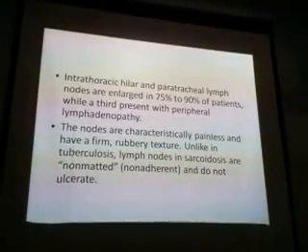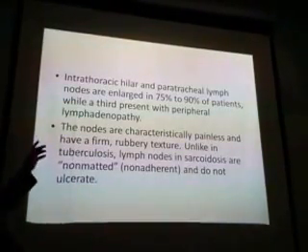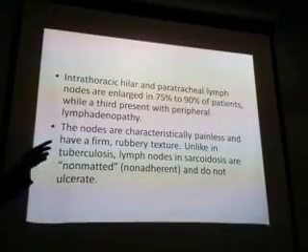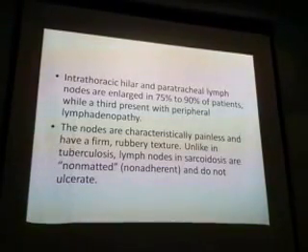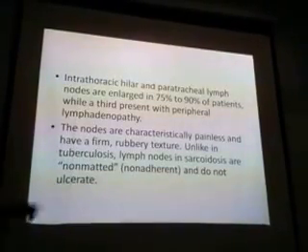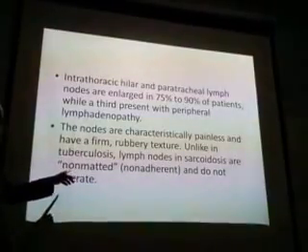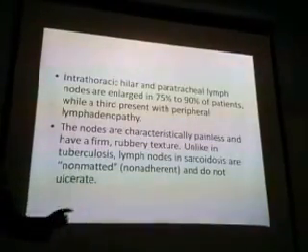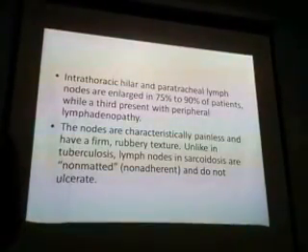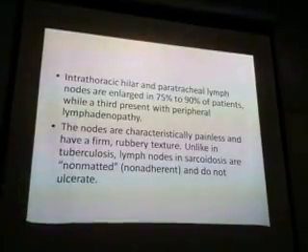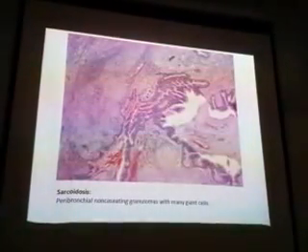That is called matting. Whereas in sarcoidosis it is painless, firm and rubbery. Unlike tuberculosis, lymph nodes in sarcoidosis are non-matted. See this, non-matted. That means they are discrete.